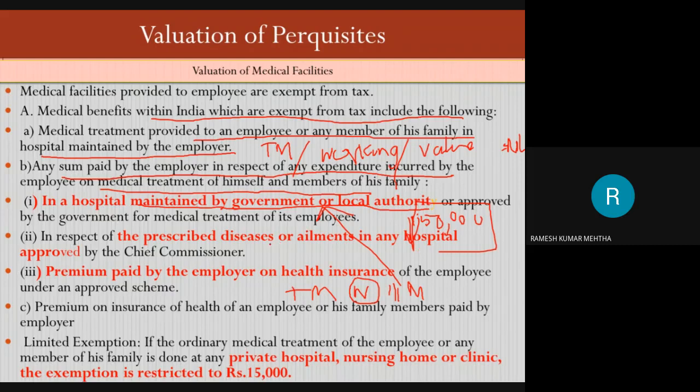In this case, the value of the perquisite is nil, because if an employee falls ill and gets treatment in a government maintained hospital, nothing is taxable. The value of the perquisite is zero. This is the meaning of it.